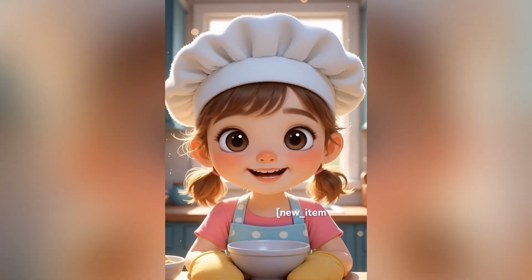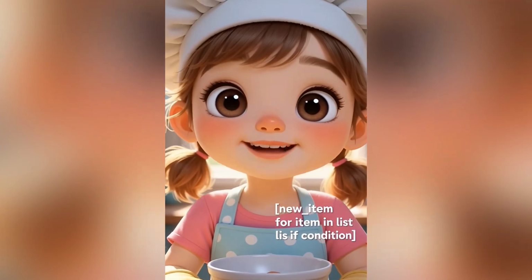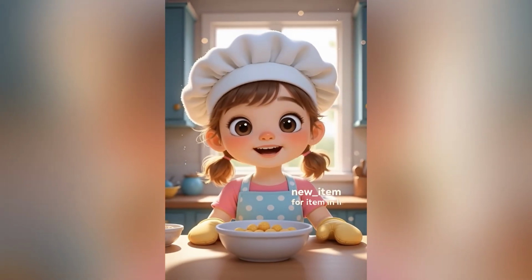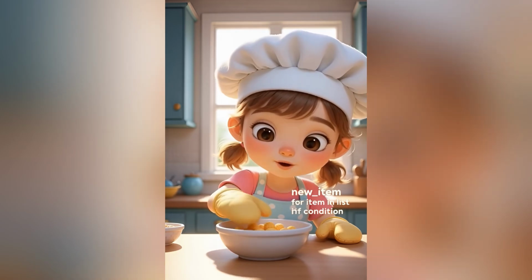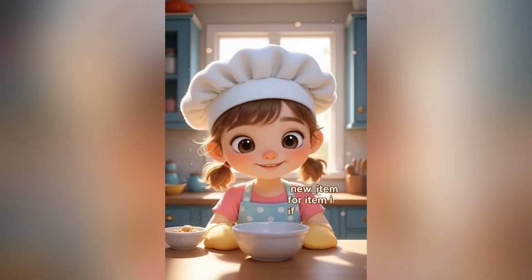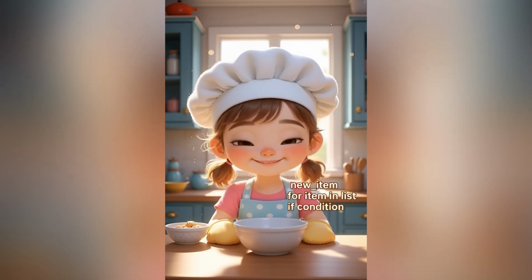Let's break down the syntax for list comprehension. New item is what goes into the new bowl. For item in list means pick each corn one by one from the original bowl. If condition means only pick the corns that meet your rule, like only yellow corn.